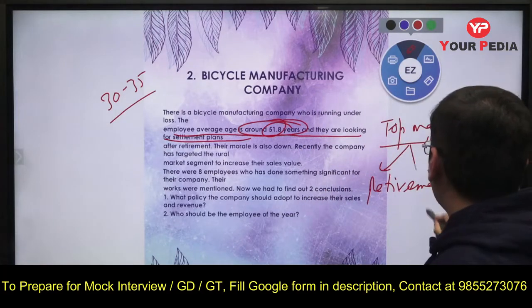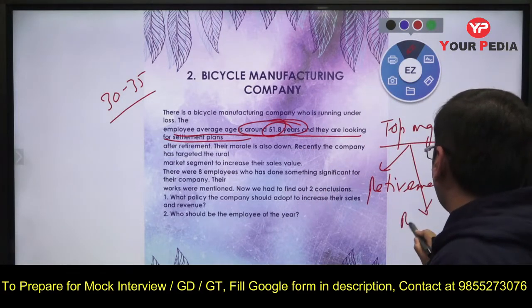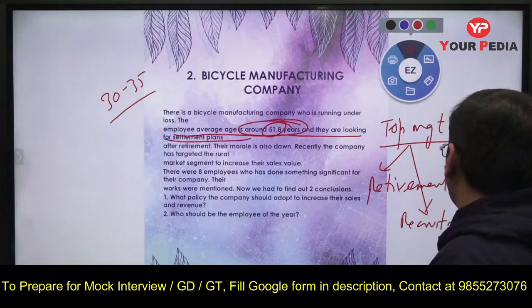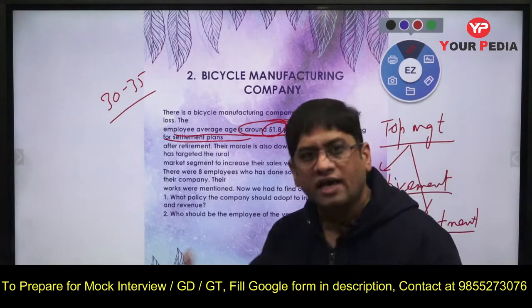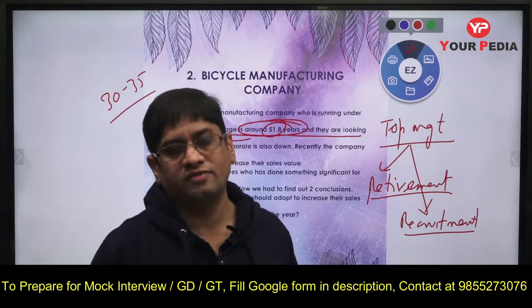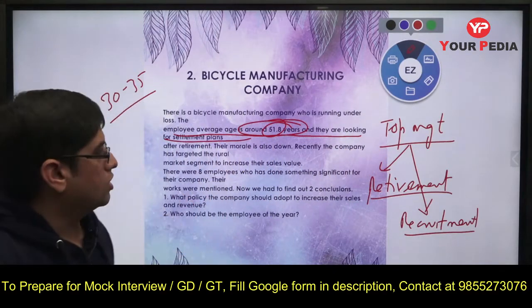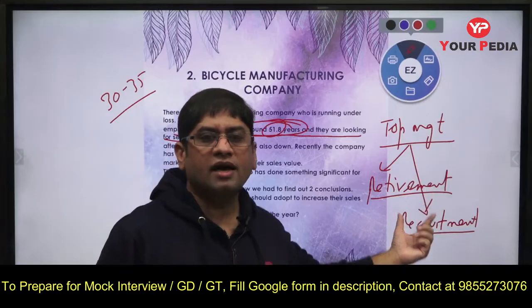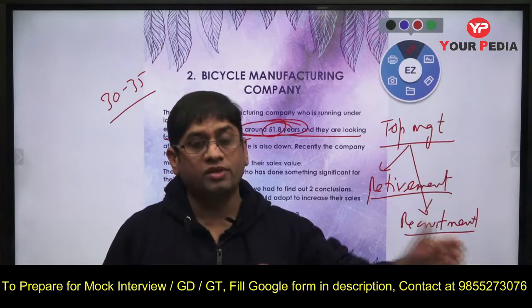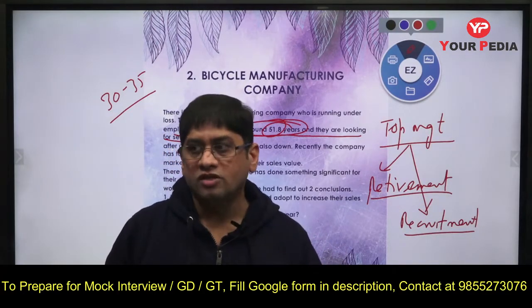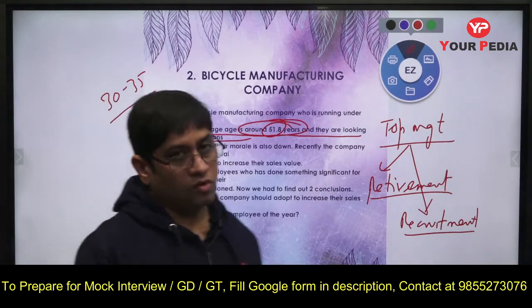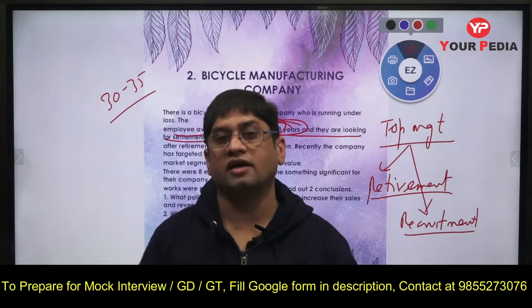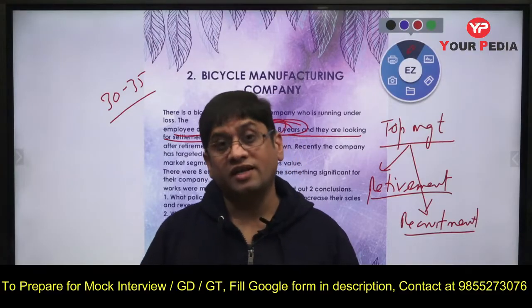So retirement, and recruitment should be another thing. So what we can do is, top management should be changed if it is not effective. That should be changed, CEO and all. Then retirement and recruitment. When we recruit new people, they should be really motivated. They should be from the same domain, but working in new areas which we need.